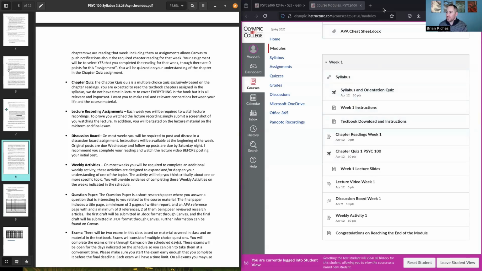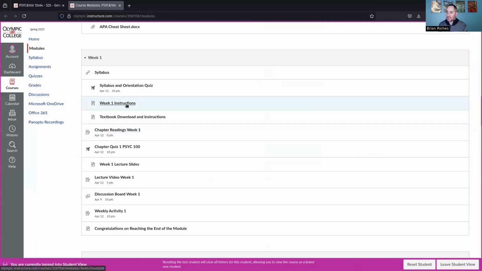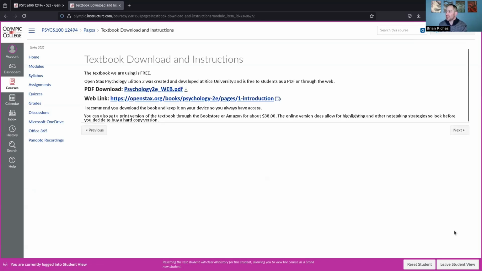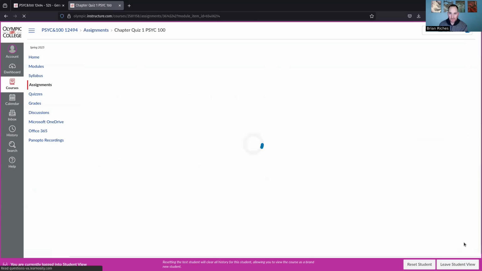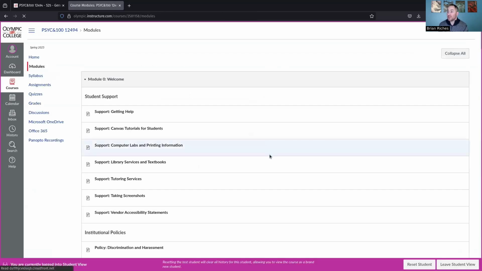I'll kind of give you a sense of what this looks like in Canvas here. So let's jump open to instructions. Again, things might look a little bit different depending on your quarter, and because it doesn't always show me exactly what students see, but you can read your instructions, see what's going on, click this little next button, and you can kind of continue on. This is your textbook to download. It says a reading assignment, read this chapter, click next. It's not going to let me click next through the chapter quiz, so I'm going to have to go back really quick. But for you, it would click through after you do the chapter quiz. A next button should pop up.